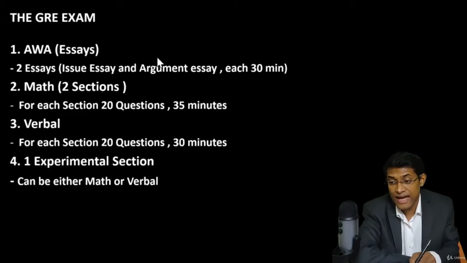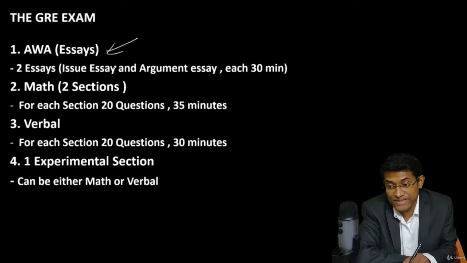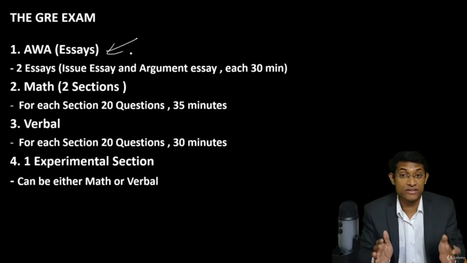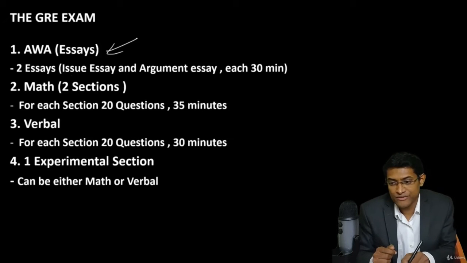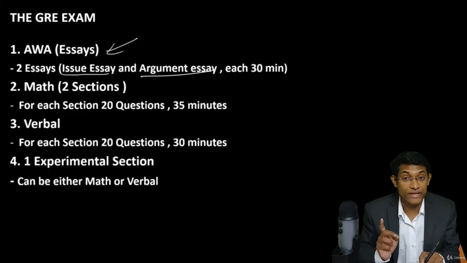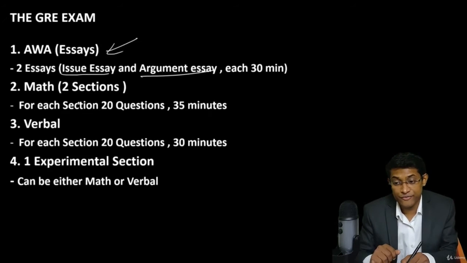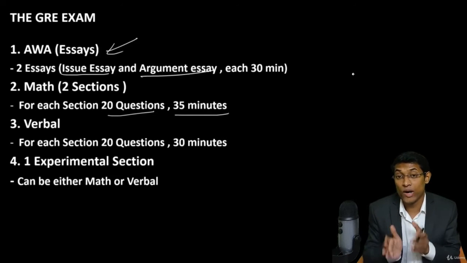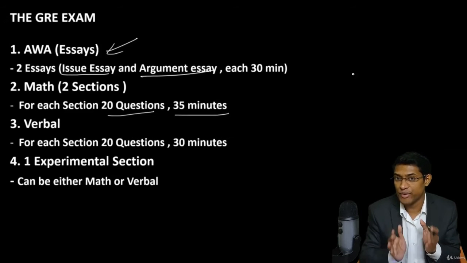The GRE has the AWA section where you will be asked to write 2 essays and you will get 30 minutes for each essay. Now the first essay will be an issue essay and the second one would be an argument essay. You also get 2 math sections, and for each section you will have 20 questions, and in each section you will get 35 minutes. So you are getting approximately 1 minute and 45 seconds per question.